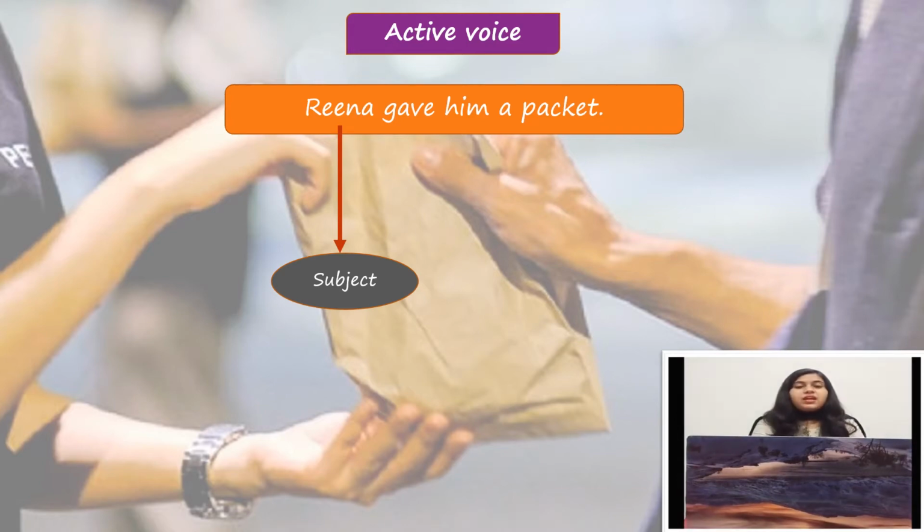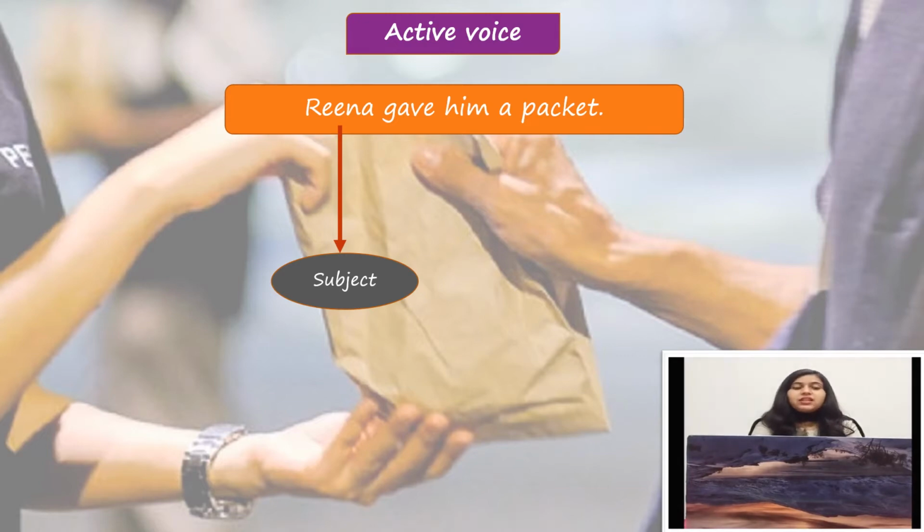And if I ask the question after the verb, Reena gave him what, then what answer will I get? I get the answer, a packet. And if I ask the question after the verb, Reena gave to whom a packet, then what answer will I get? I get the answer, him.